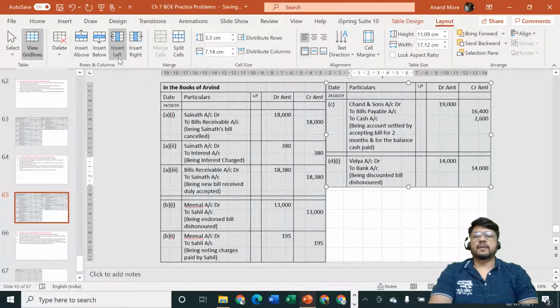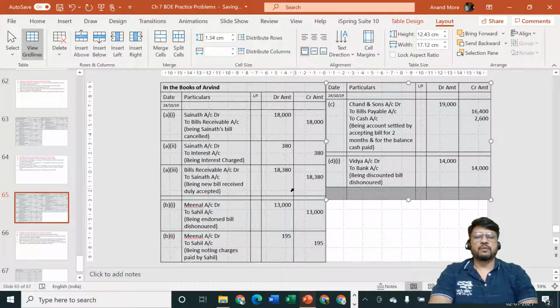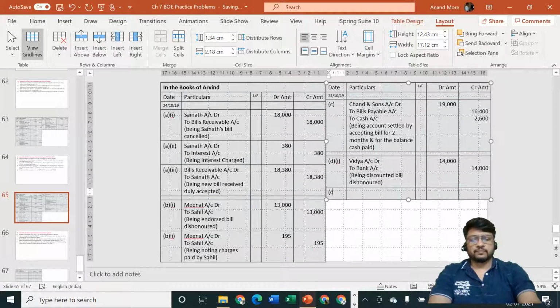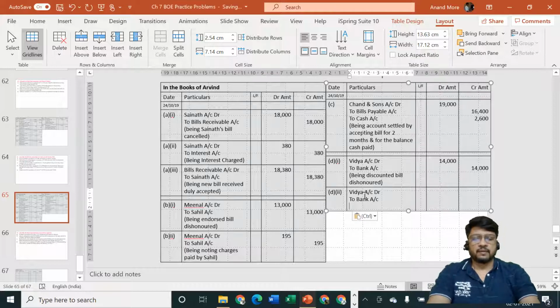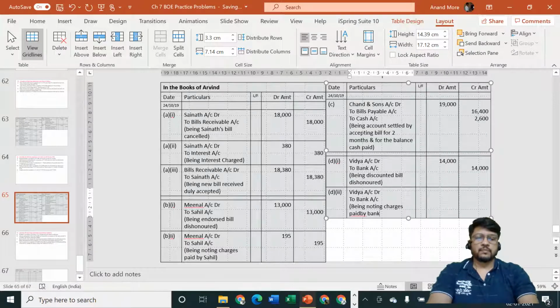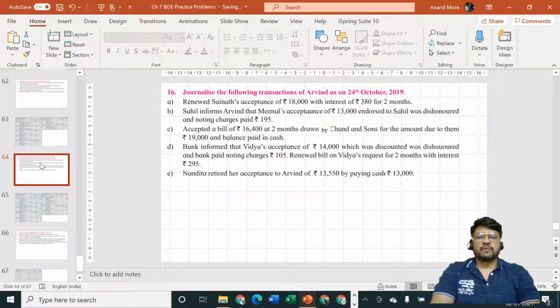Next point, then bank is paying noting charges. So we are going to record the noting charges now. Entry will be again same, with the account debit to bank account, being noting charges paid by bank, and the amount of noting charges is rupees 105.